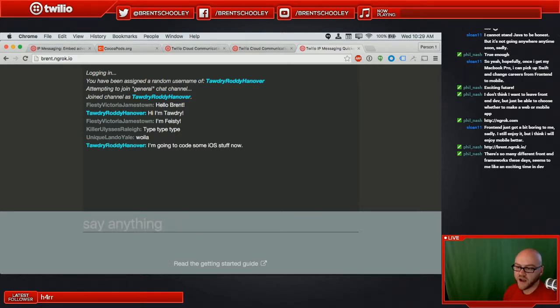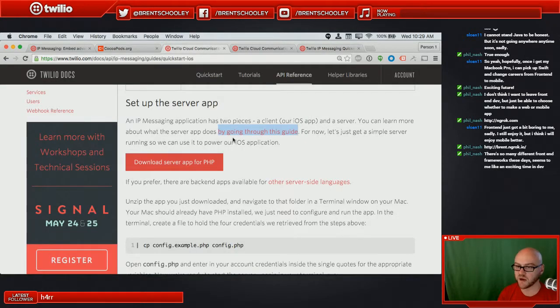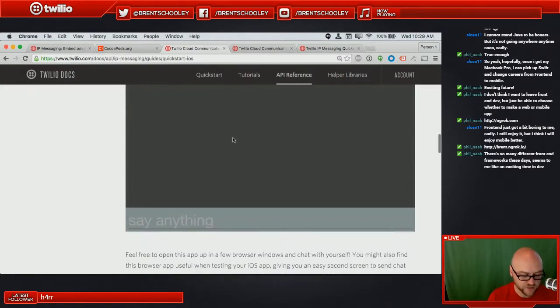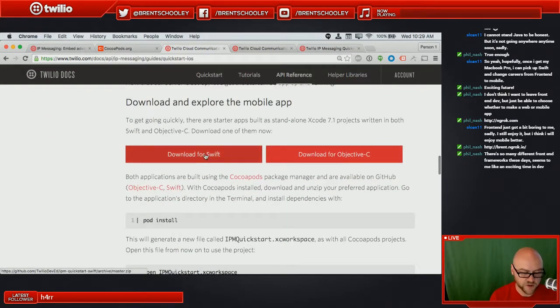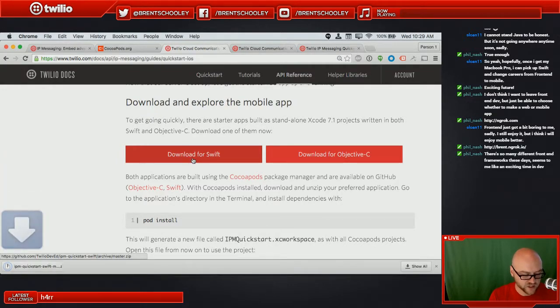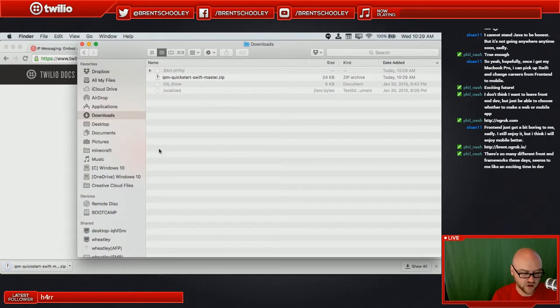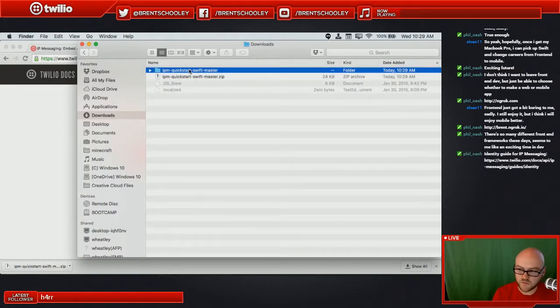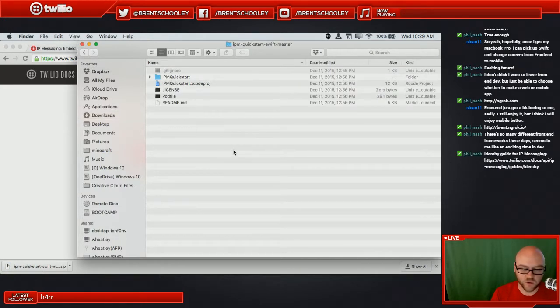So we'll go back over to iOS. I was going to build this completely from scratch, but for the sake of time, we are simply not going to be able to do that. What we are going to do is start from this Swift Quick Start, and you can just download that. It'll go into my downloads folder.